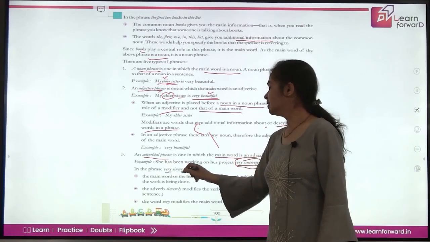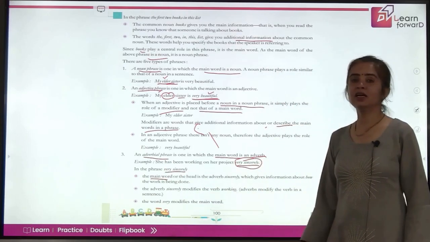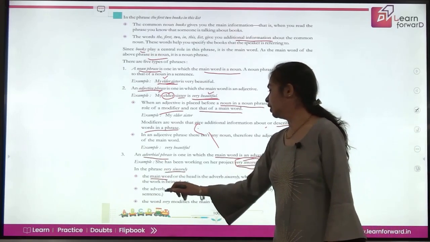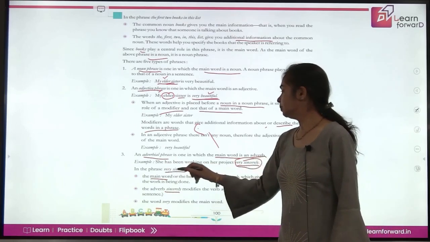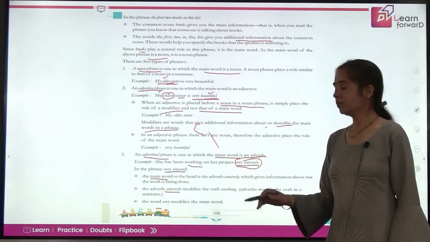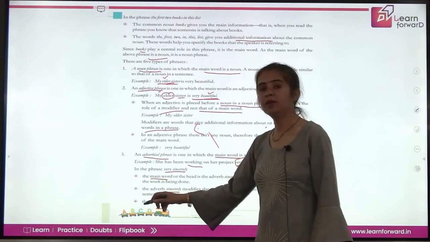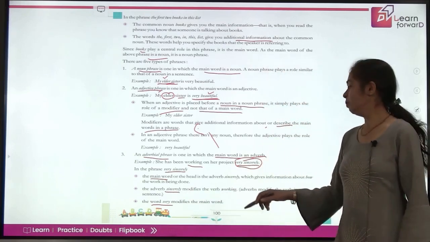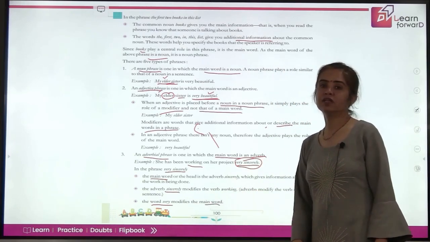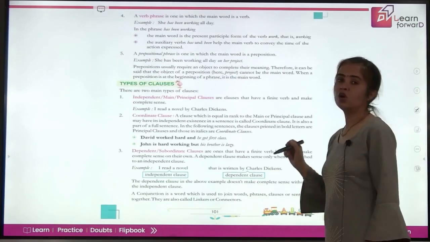Now very sincerely, when we talk about it, the main word here is sincerely, which is an adverb, and the adverb sincerely modifies the verb which is working, right? So adverbs, they are the modifiers, as we have told, they modify verbs, and the word very modifies the main word in your phrase. So very sincerely becomes the adverbial phrase in your sentence.